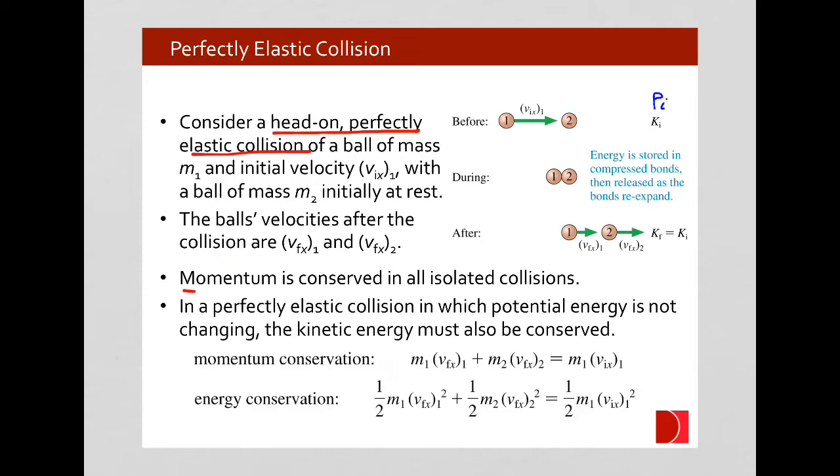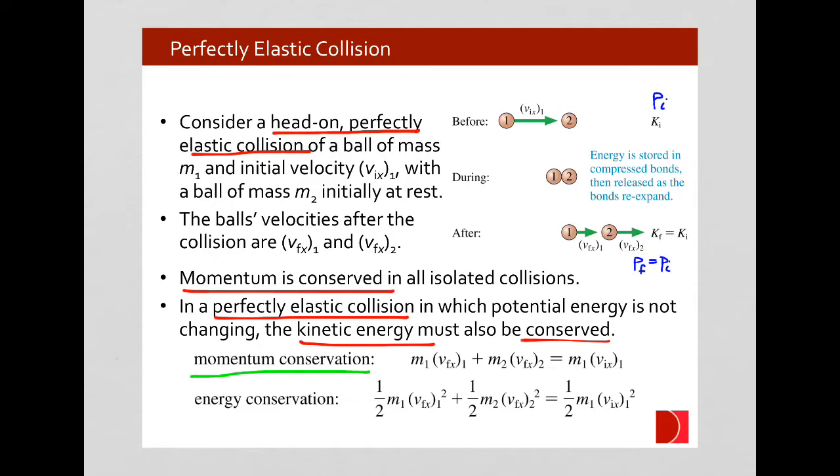We've mentioned before, momentum is always conserved in isolated collisions. So as long as there aren't external forces acting, momentum is being conserved. And thus we can also say that the momentum at the end, the momentum being carried by these moving objects, has to be the same as the momentum that was initially there, that was carried by the initial moving object. Thus, if we're talking about perfectly elastic collisions, we know that kinetic energy must be conserved as well.